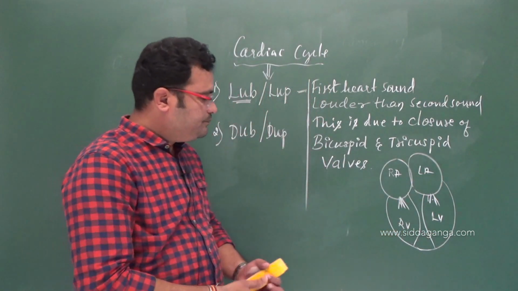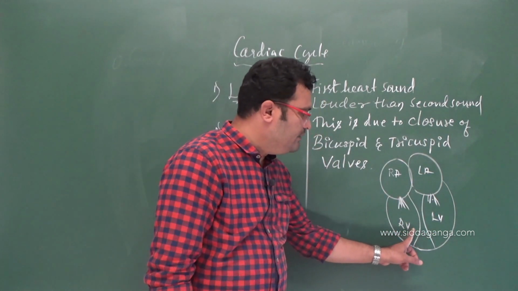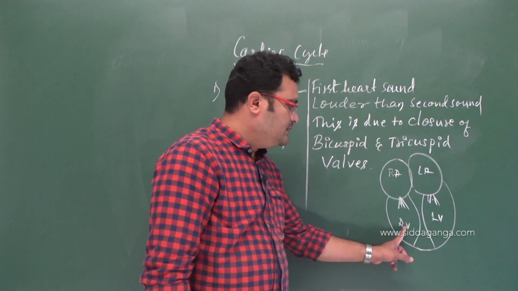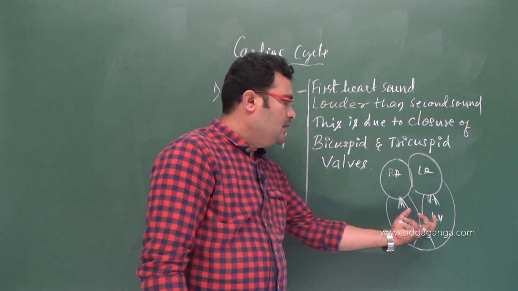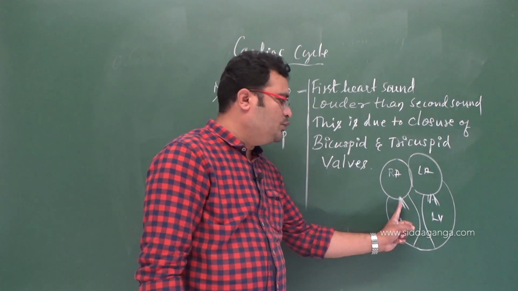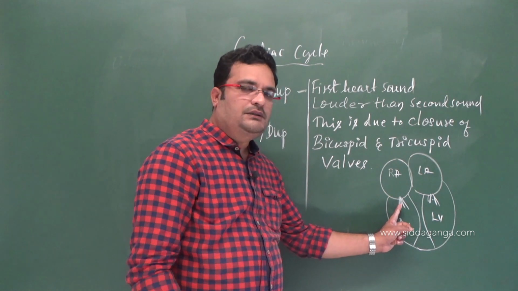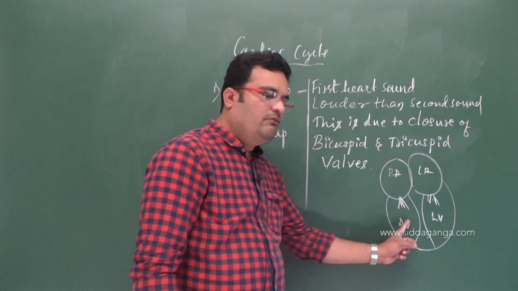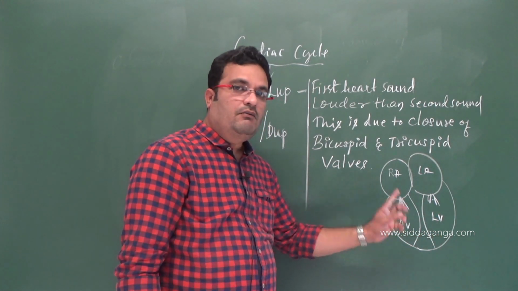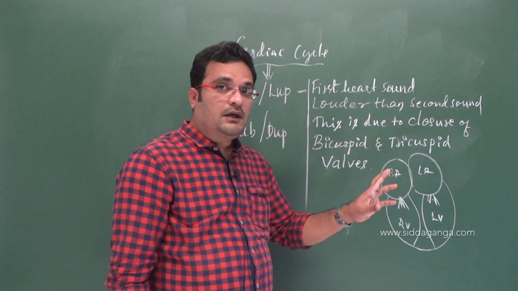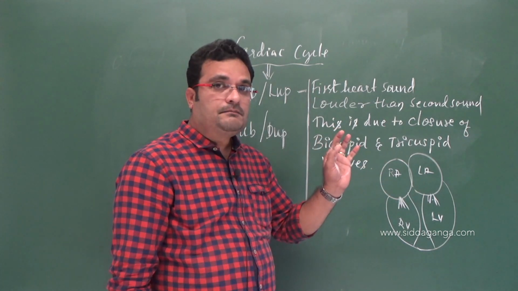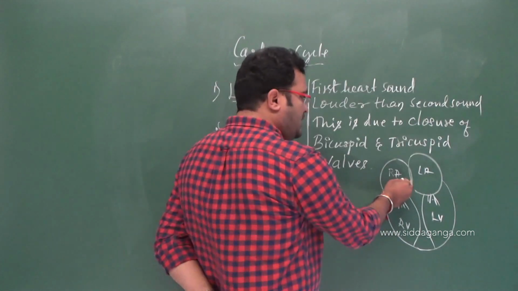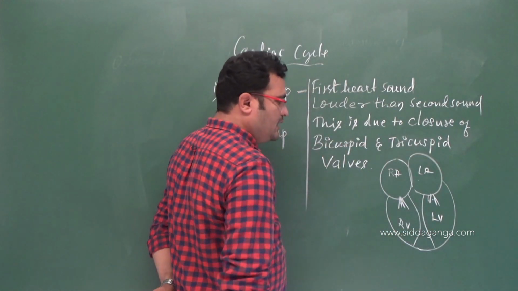Ventricular systole lasts 0.3 seconds. When the atria are in diastole, ventricles are in systole, right?